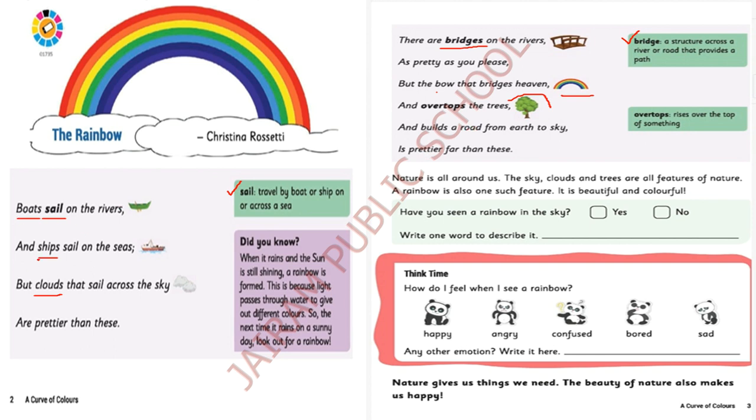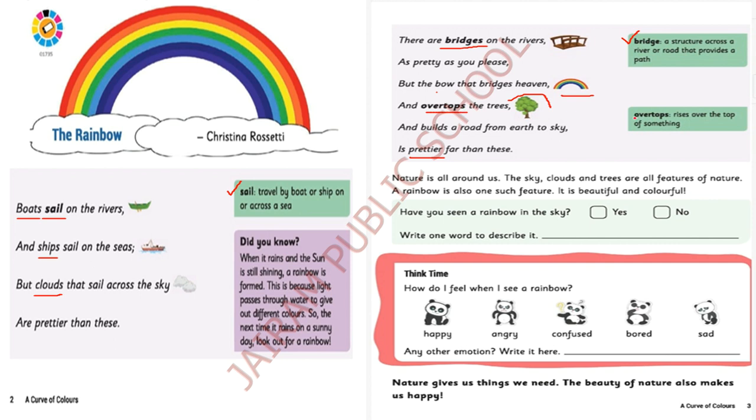Above all, boat, ship, cloud, bridges, above all the four, which is prettier? Rainbow is the prettiest, so beautiful than everything. That is the meaning of this poem. I hope you all understood and you all can read easily.